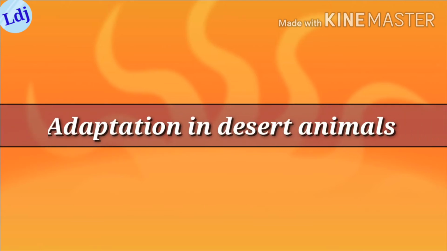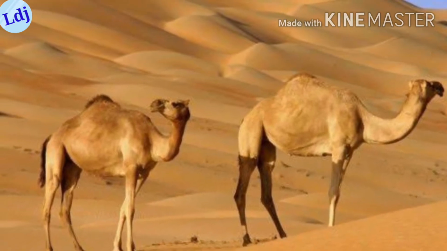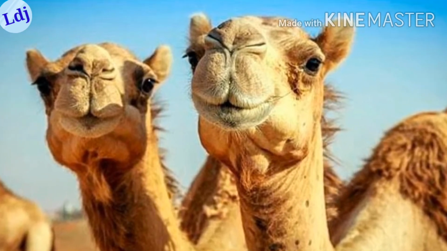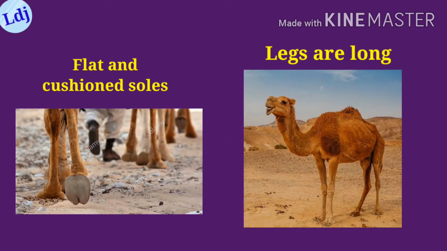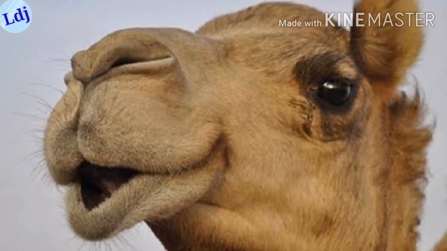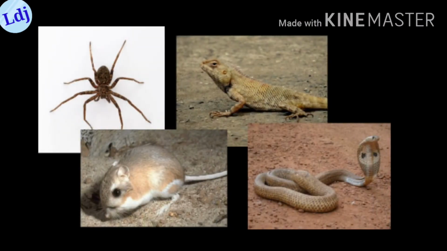Now, adaptation in desert animals. Deserts are characterized by severe scarcity of water. Hence, desert animals have a thick skin to prevent loss of water from the body. Their legs are long with flat and cushioned soles. The nostrils are protected by folds of skin. The eyelashes are long and thick. Rats, snakes, spiders, lizards in desert live in deep burrows during daytime and are active at night.